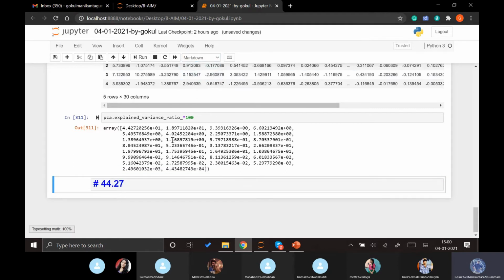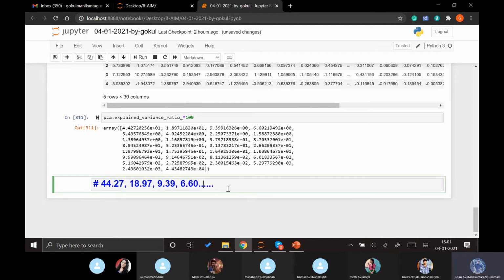And the second column is explaining almost 18.97%. The third column is explaining 9.39%, and the fourth column is explaining 6.60%, and so on.